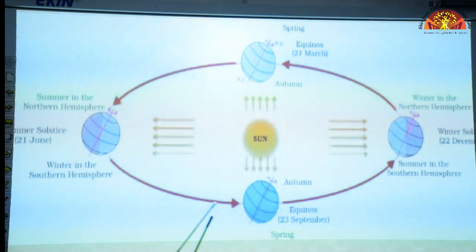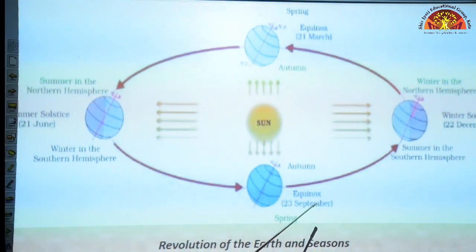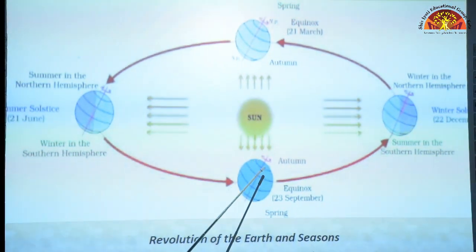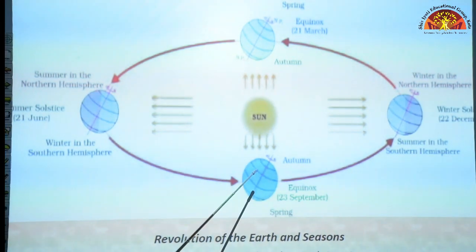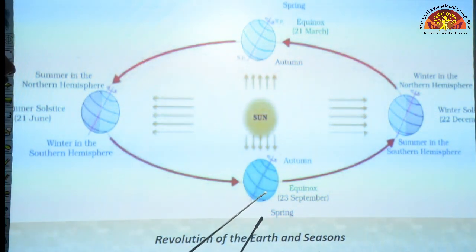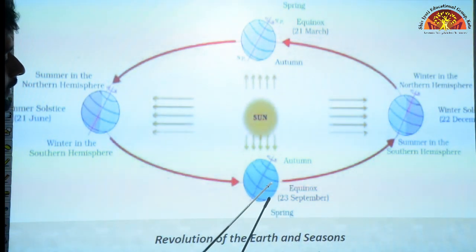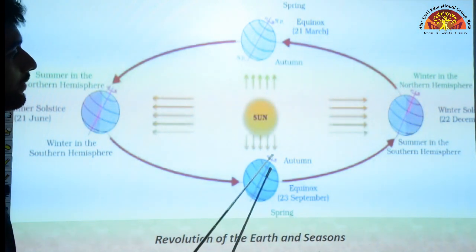Moving on, we come to equinox. What is equinox? Means equal day and equal night. On equinoxes, neither of the sides is tilted towards the sun, so we experience equal days and equal nights. The northern hemisphere experiences autumn and the southern hemisphere experiences spring season.